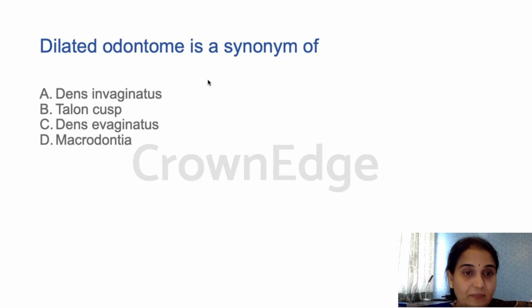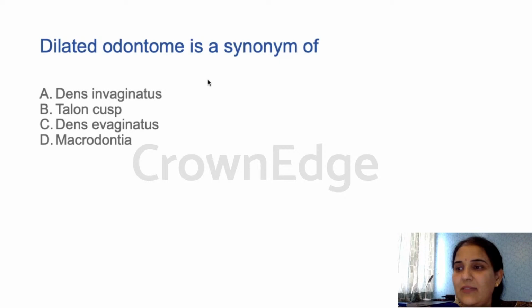Next, so please correct those who have answered differently. B is the answer. Next: dilated odontome is a synonym of dens invaginatus, talon cusp, dens evaginatus, or macrodontia? Dilated odontome is nothing but, yes, dens indentate, the dilated composite odontome. Sometimes the invagination goes inside and swells up, becomes big. That's when we call it a dilated odontome. So dens indentate is nothing but dens invaginatus. So the answer is A for this question, and most of you have answered it correctly.